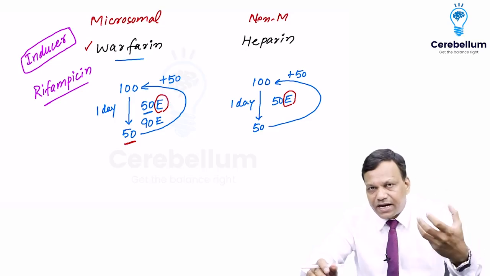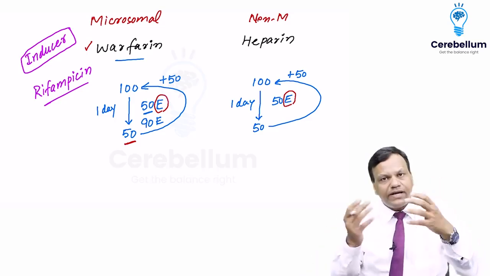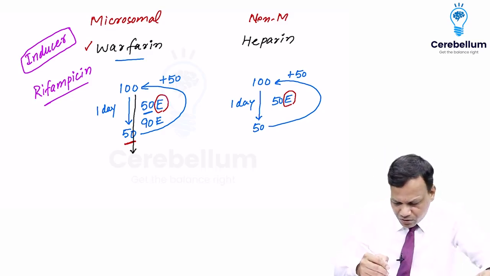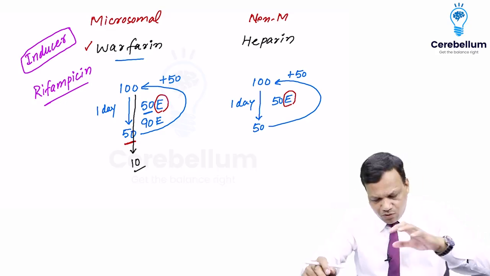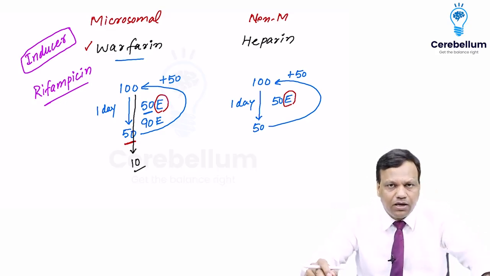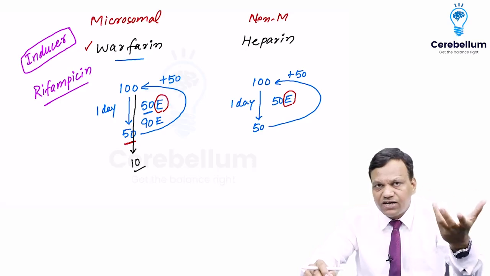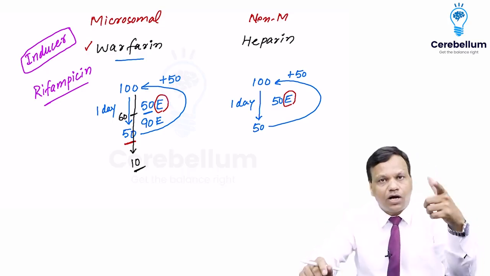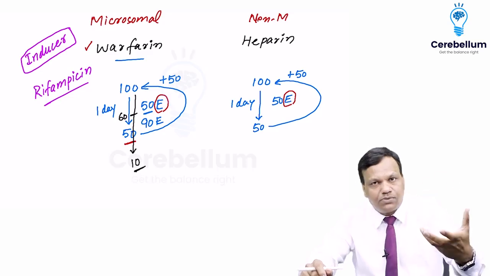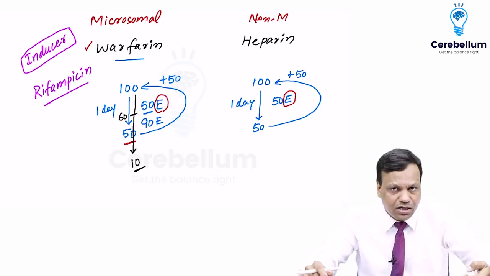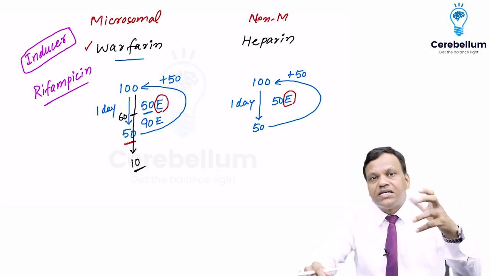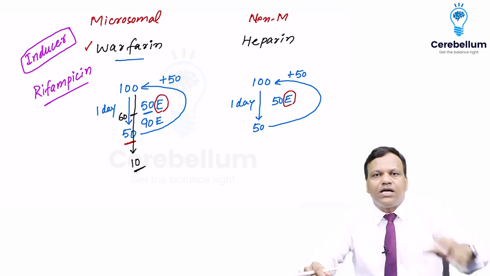So when the enzymes are 90, they will break 90 molecules in the same time. So that means in one day, now they break 90 molecules and only 10 will remain. If we do not think such a thing is happening in the body, we will continue the same dose. What dose were we giving earlier? 50 molecules. So if we give 50 molecules now, 10 plus 50 will be only 60. But we want 100. So the action will stop. So when we give an enzyme inducer, it will induce the microsomal enzymes, increase the number of microsomal enzymes, that will increase the metabolism, so the drug will become ineffective.